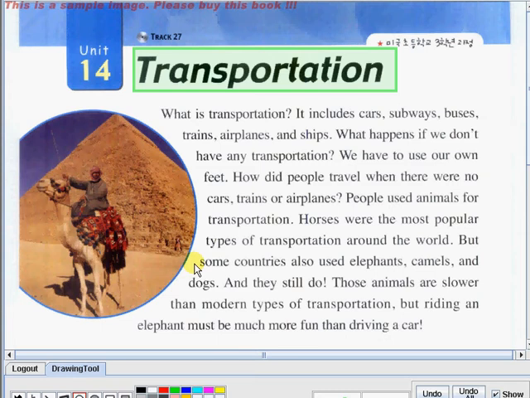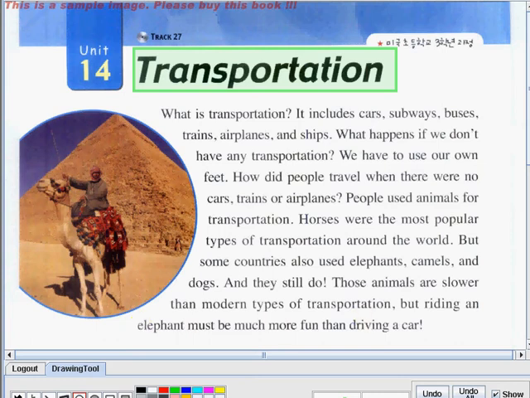But some countries also used elephants, camels, and dogs, and they still do. Those animals are slower than modern types of transportation, but riding an elephant must be much more fun than driving a car. So I hope you got all the words correctly. And if you have time, you can go back to this video and practice your reading ability.